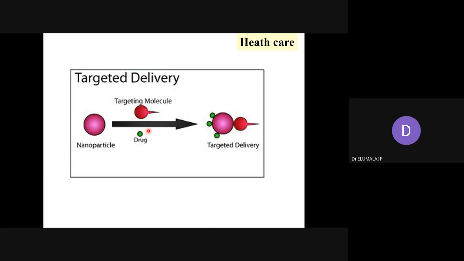So, for example, if you want to deliver a particular drug to a specific location on your body, on anybody, you can have a drug delivery vehicle that can essentially be made of carbon nanotube. You attach the nanoparticle to that. Along with that, you attach folic acid. This folic acid is wanted by the tissues. As the folic acid moves, the carbon nanotube and the nanoparticles attached to it also will move.